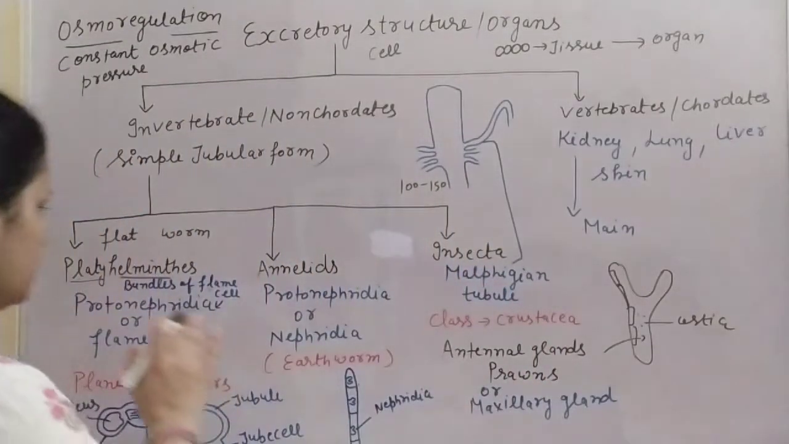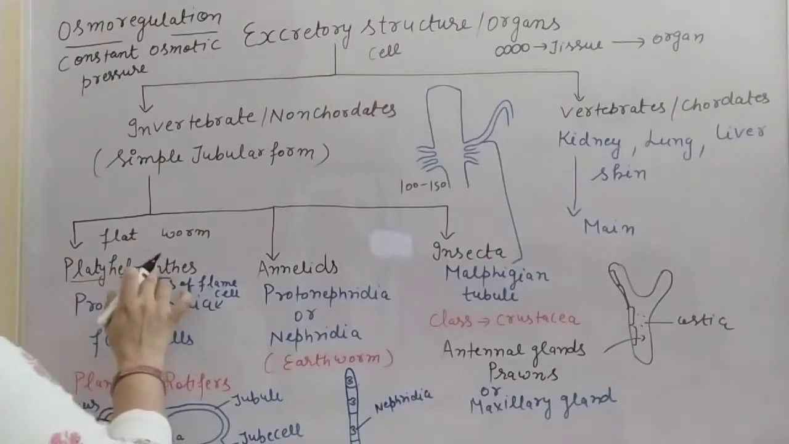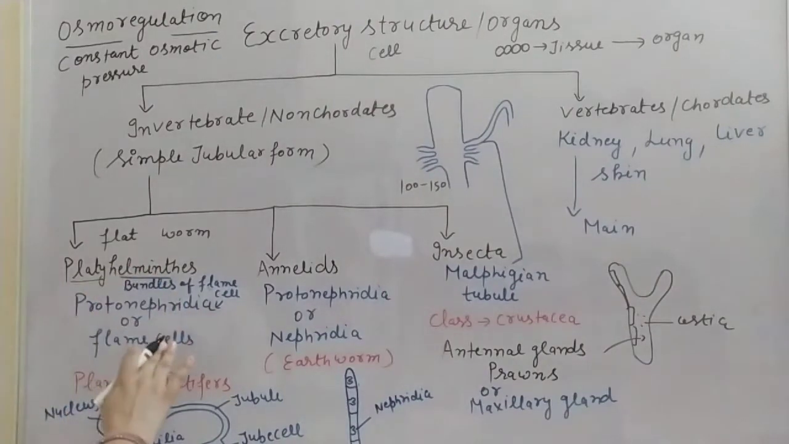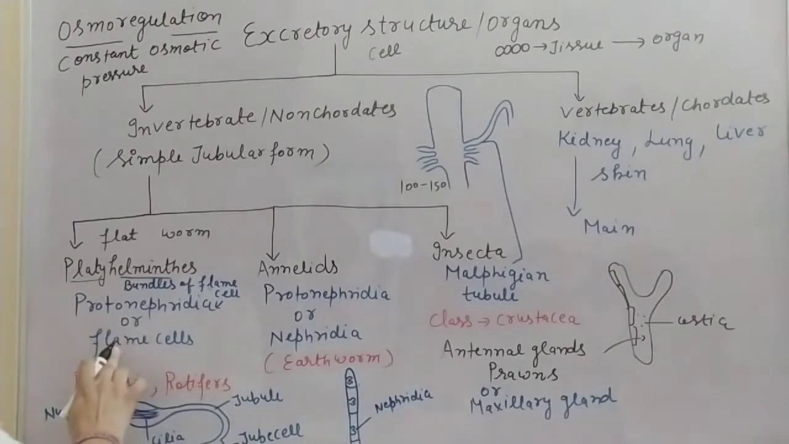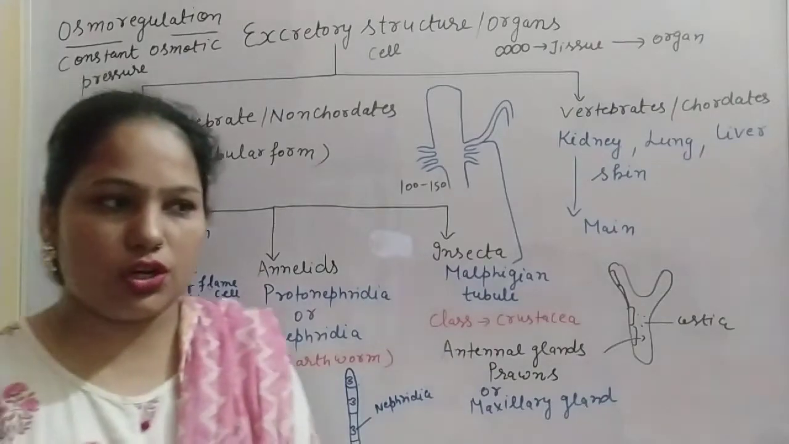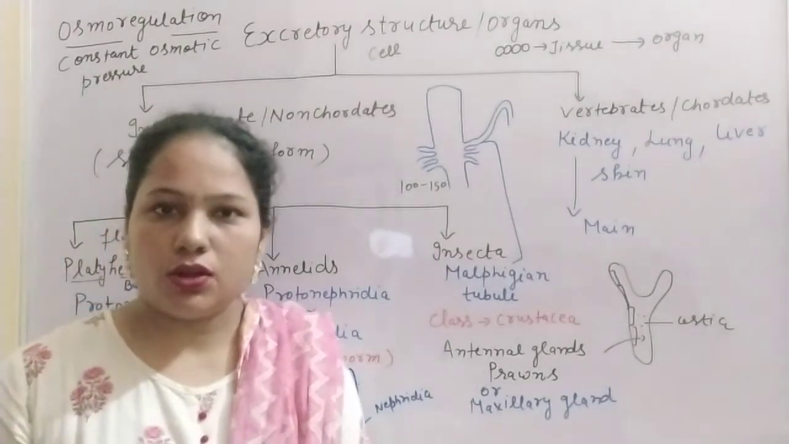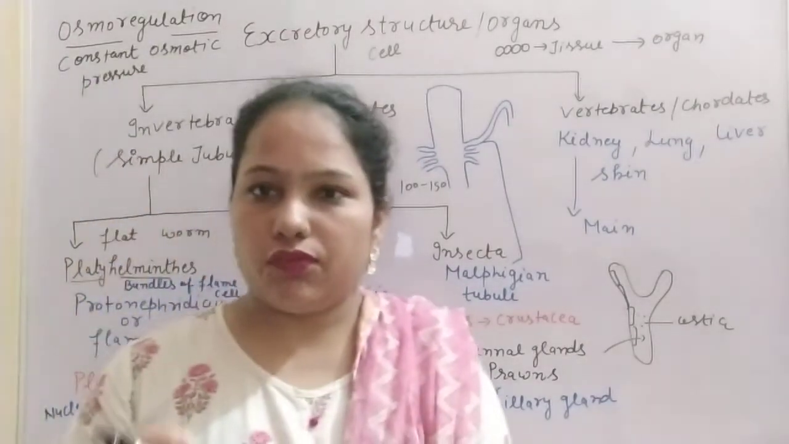So they are known as the platyhelminths. In platyhelminths there are the protonephridia, or we can say the flame cells. These are specialized structures, or specialized cells, and we call them flame cells.